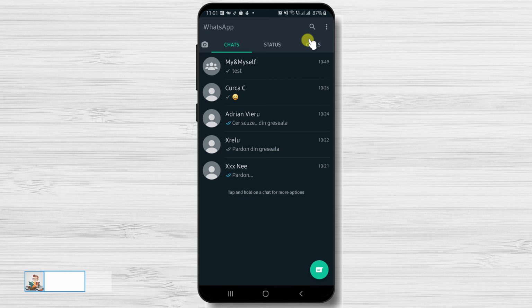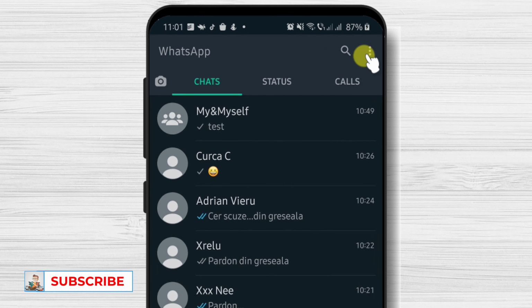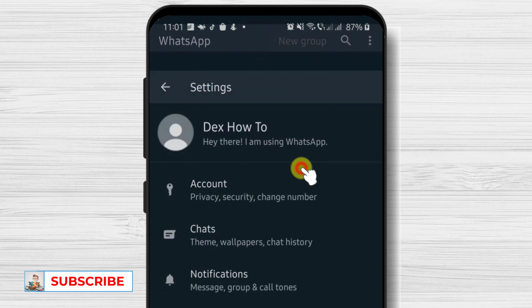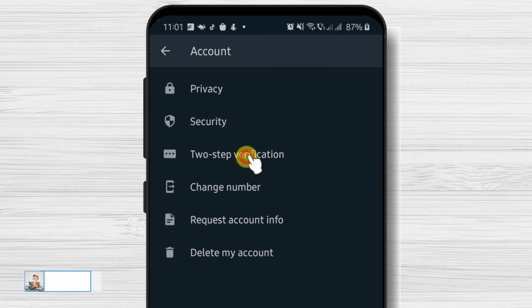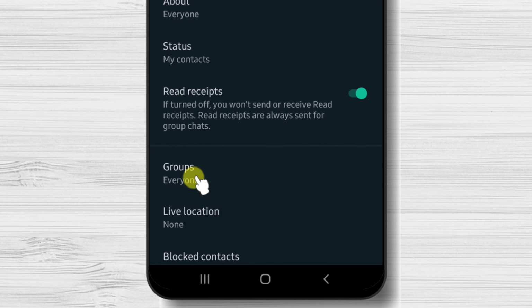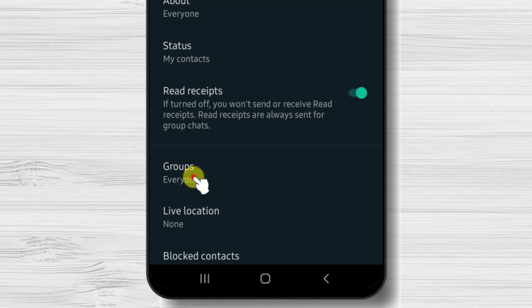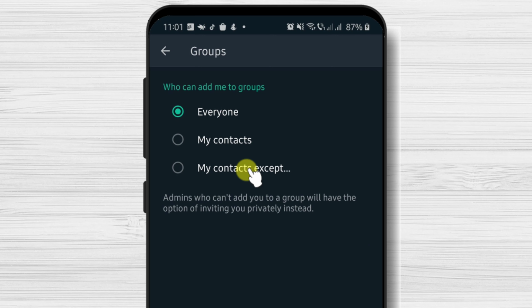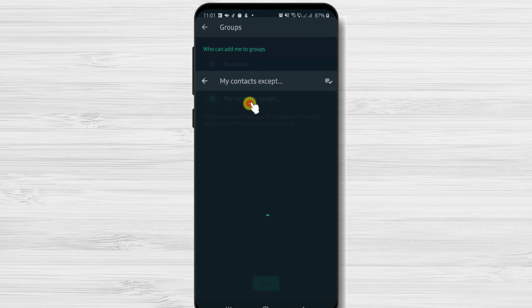To enable this, first tap on the three dots from the top right. Now select Settings. Here, tap on Privacy. Find the option Groups and tap it. Here, tap Nobody if you have this option. If not, tap on My Contacts Except.